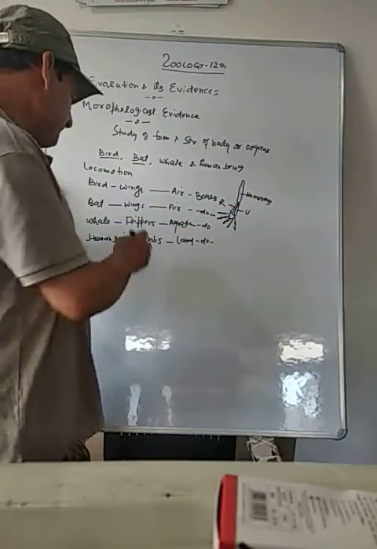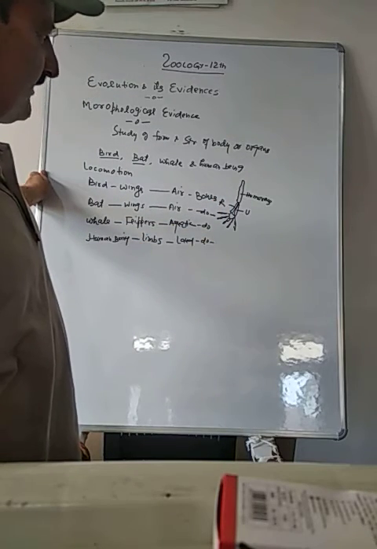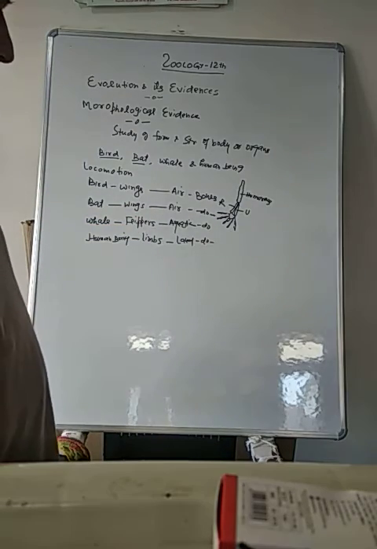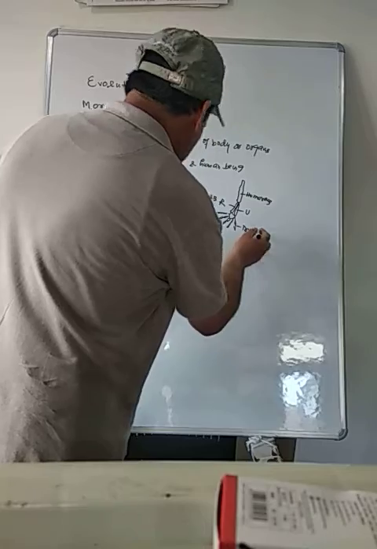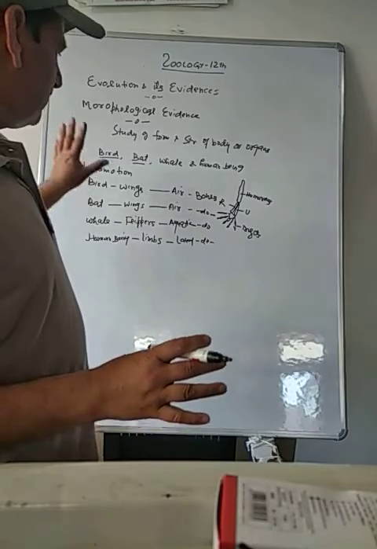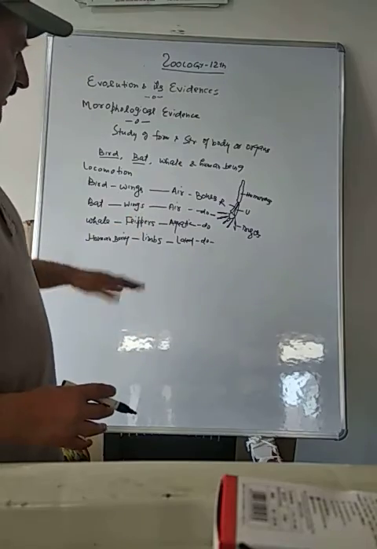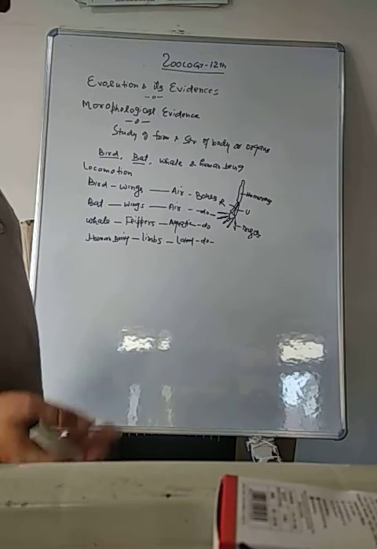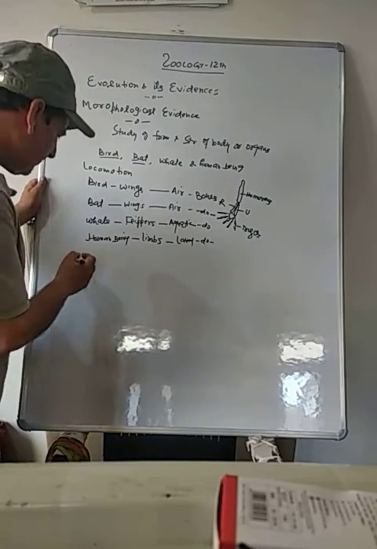Now, if you take bat, the wing of bat is also formed of the same bones on the inner side: humerus, radius, ulna, and then digits. If you take flipper of whale, same bones: humerus, radius, ulna, and digits. And then human being, same bones. That means the basic structure of wings, flippers, and limbs is same. But if you take function, wings help in flying, flippers help in swimming, and limbs help in grasping or walking.